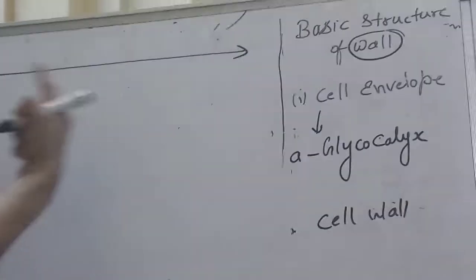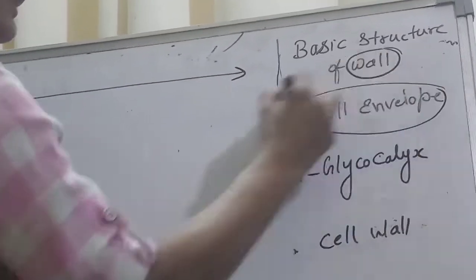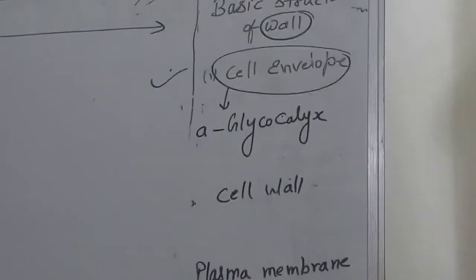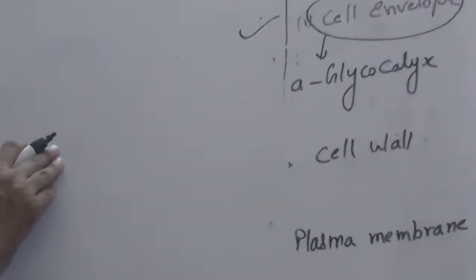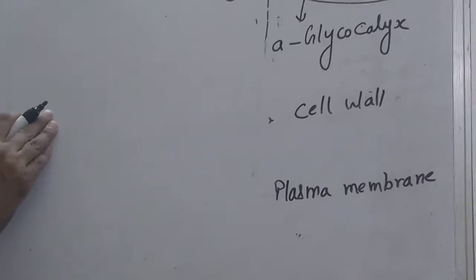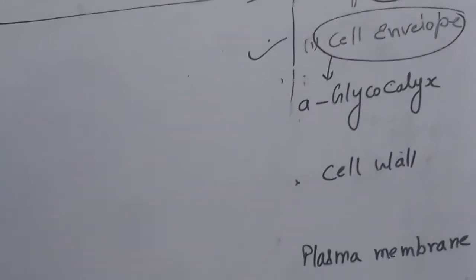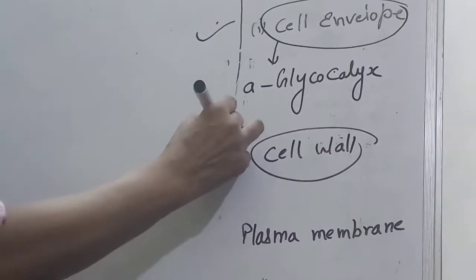This bounded layer is called the cell envelope, made up of glycocalyx. You will get more detail at the end of this video. Some have a mucus overlay over this cell wall, and that is a slimy layer. Another is the cell wall.